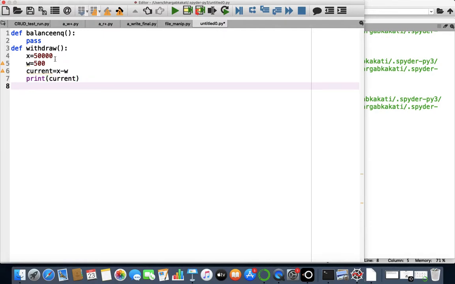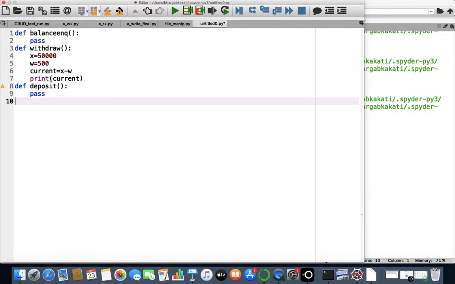This is how we can write a function. After that, we'll write the third function, which is the deposit function, and let's say we don't have any idea as to how to proceed with this function at the moment. So what we can do is simply write pass in the next line.